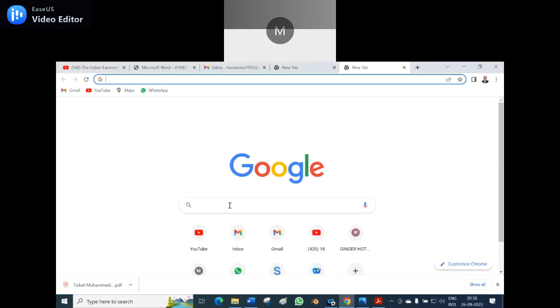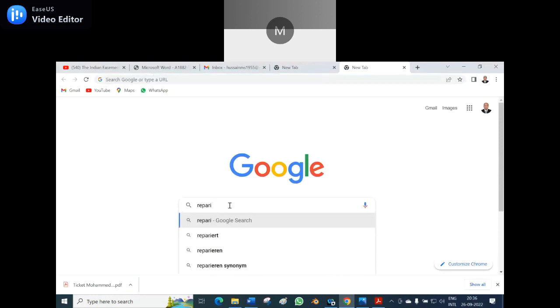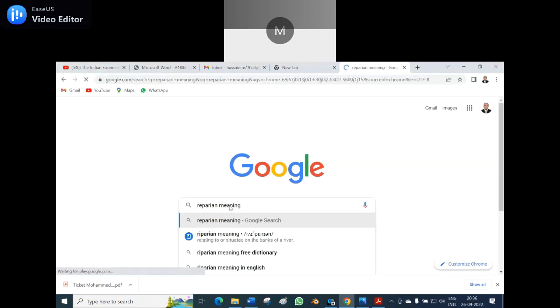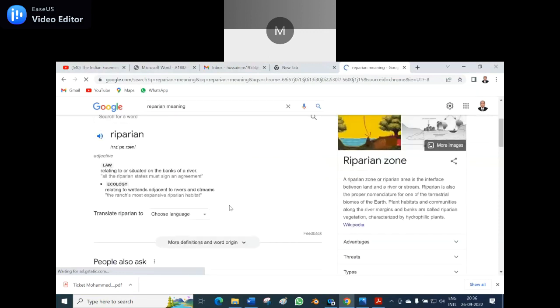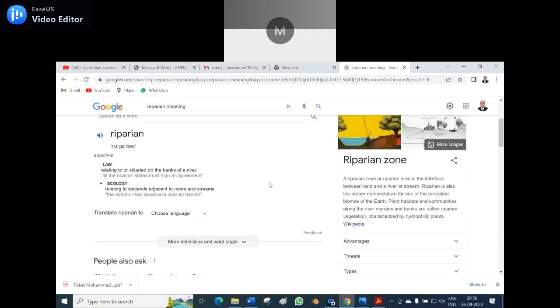Let me see the meaning. Riparian: relating to or situated on the banks of a river. All the riparian states must sign an agreement relating to the wetlands adjacent to the rivers and streams.